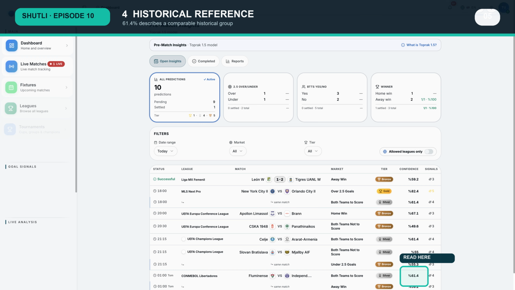The final field shows 4 signals, and its label identifies the category as head-to-head trend. The count tells you how many qualifying signals are associated with this card, while the category tells you the kind of evidence represented. It does not expose a formula, weight, or internal threshold. A larger number should not be converted into a guarantee. Use the category and count to understand why the card is present, then return to the match and market context.